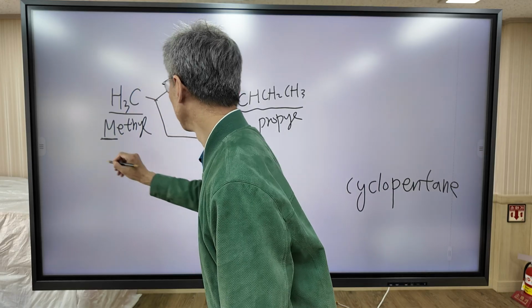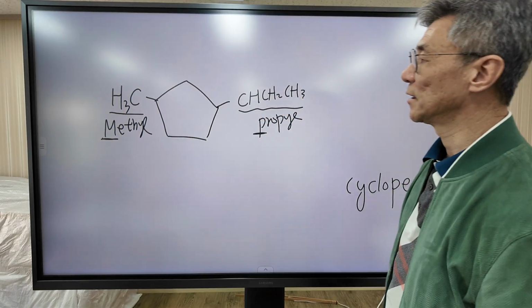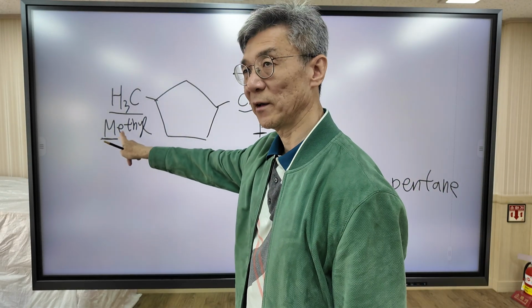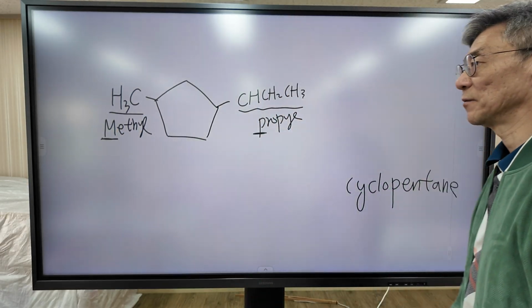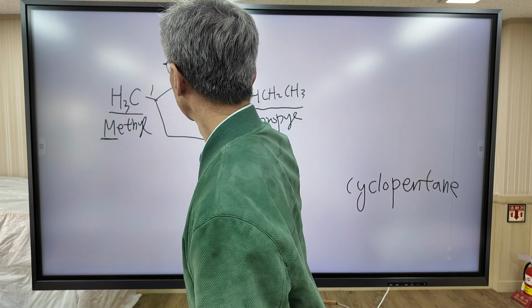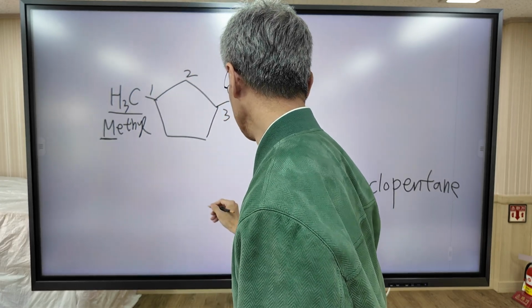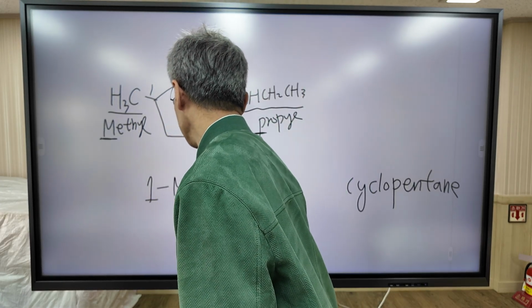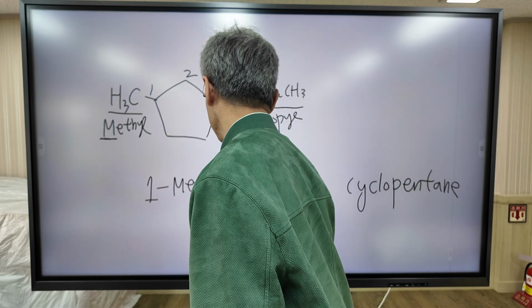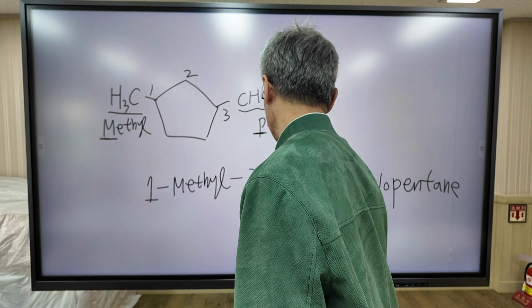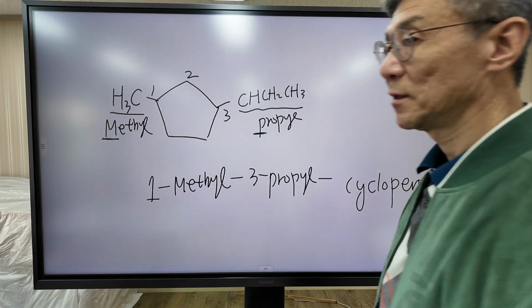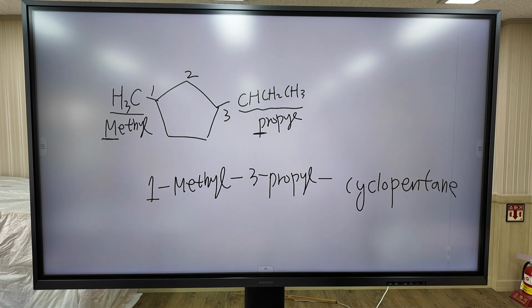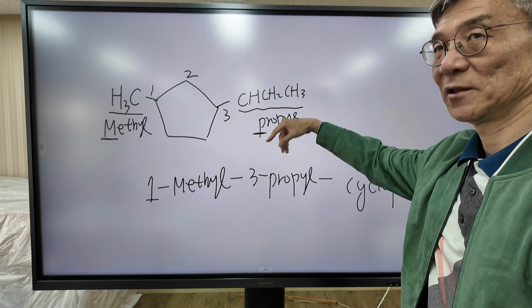This one starts with M. This one starts with P. So this one takes the priority because M comes before P in alphabetical order. So 1, 2, 3. So the name is 1-methyl-3-propylcyclopentane. Right? Now the next question is, this one is replaced by another group.